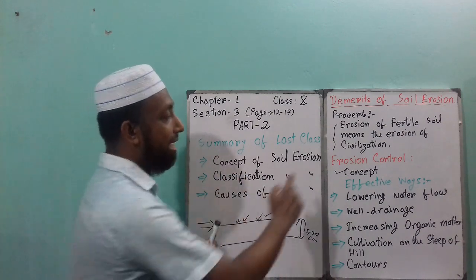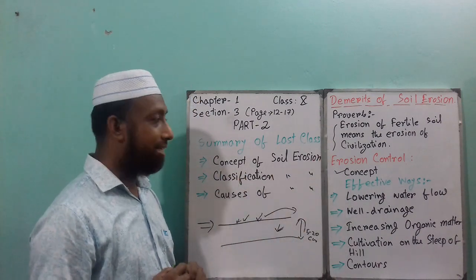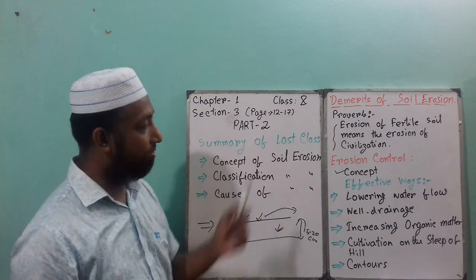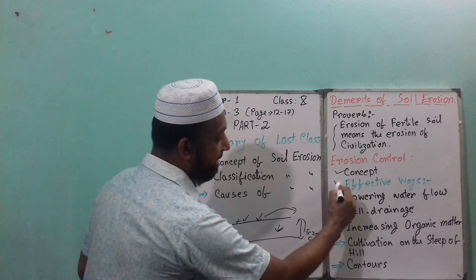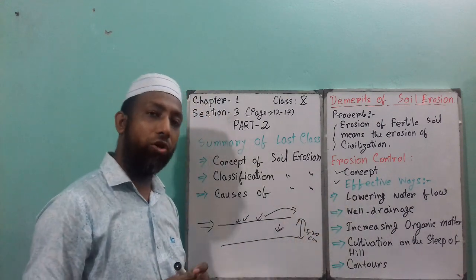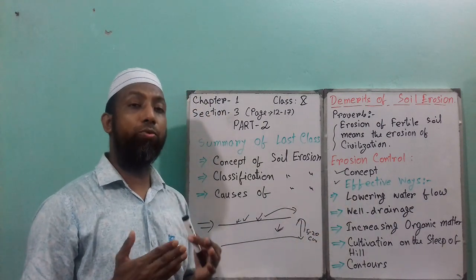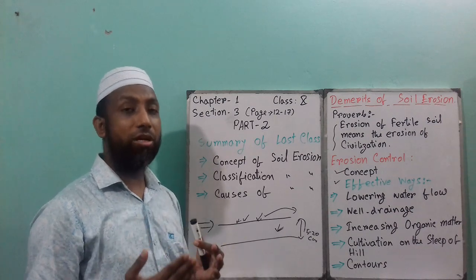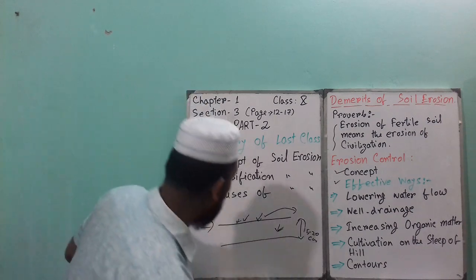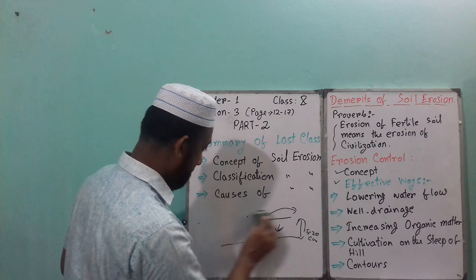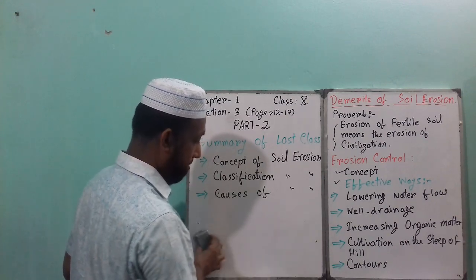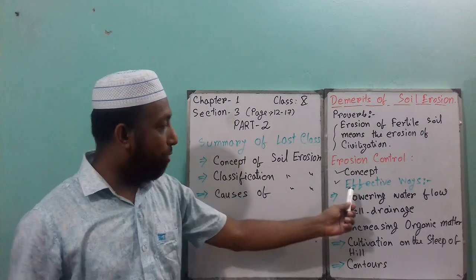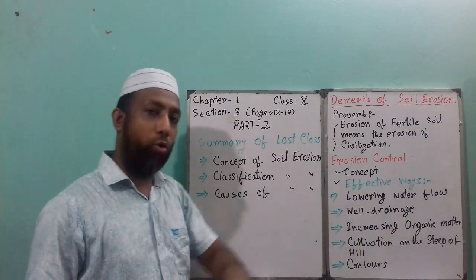That is called erosion control. So this is the concept of erosion control. What will be the effective ways of erosion control? That means how can we control erosion? The first point is lowering water flow.